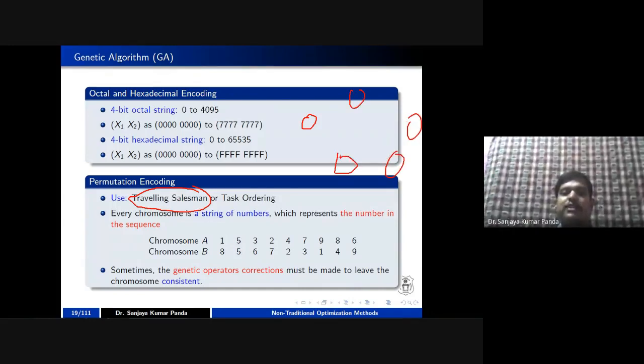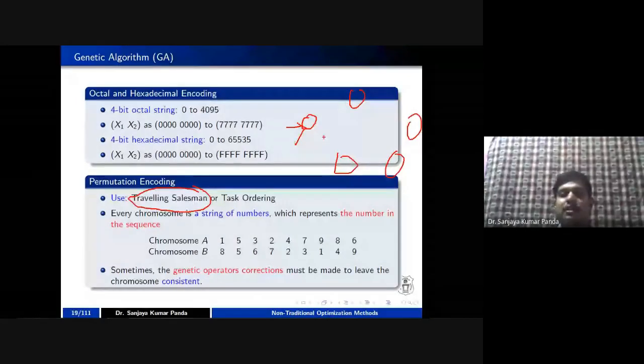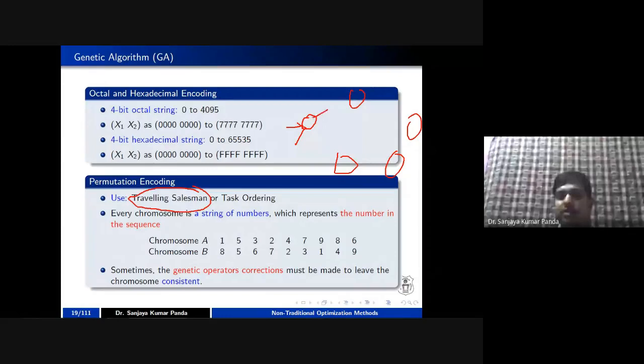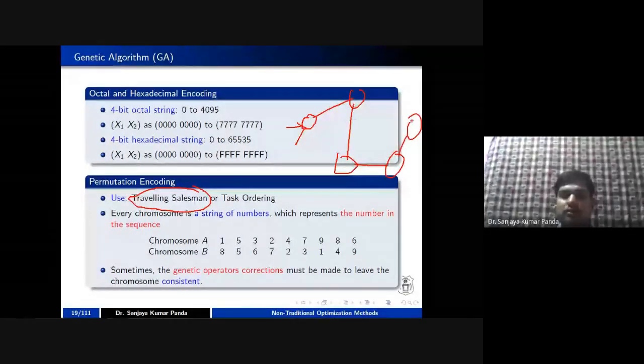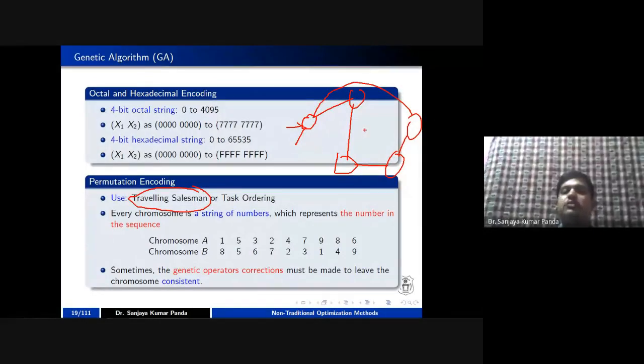So he is present in a particular city. He wants to start from a particular city. He wants to travel to all other cities and finally return to the initial city, such that no city will be traversed twice. A city should not be traversed twice. For example, I am moving from here to here, then here to here, again here to here, again here to here. If you see this particular solution, no city is traversed twice.